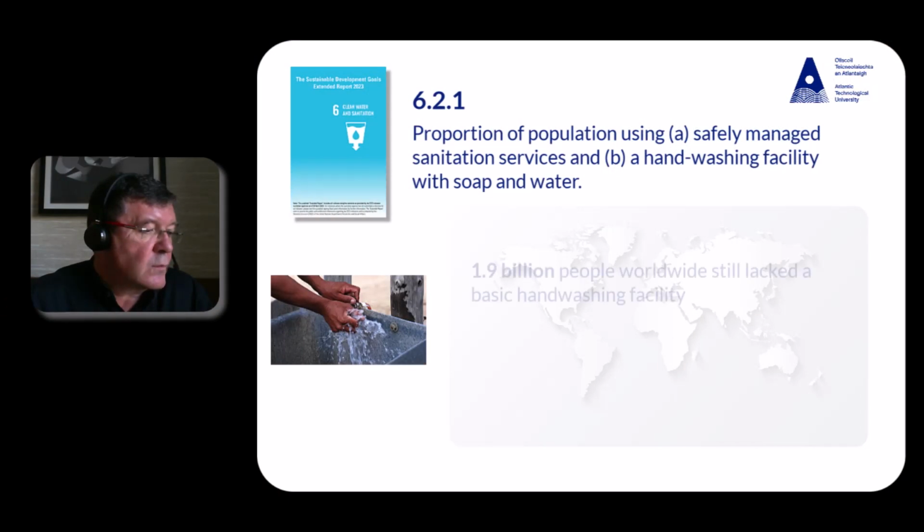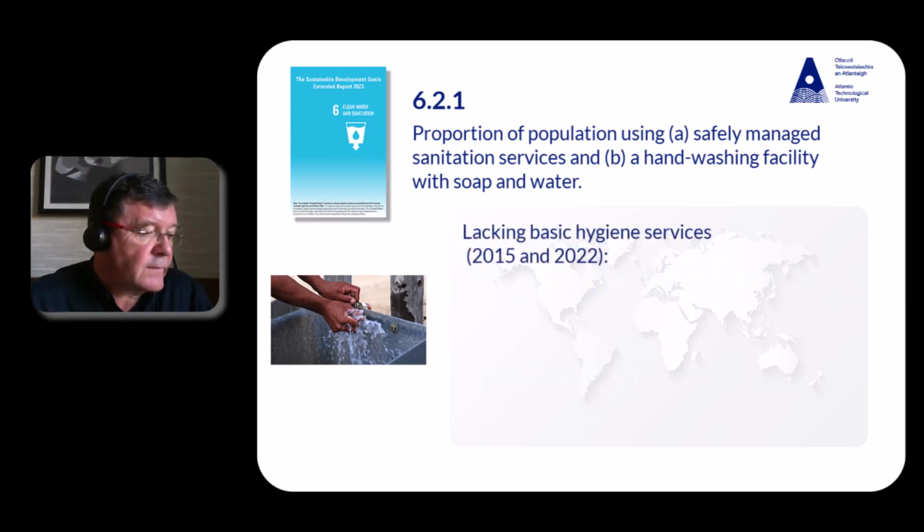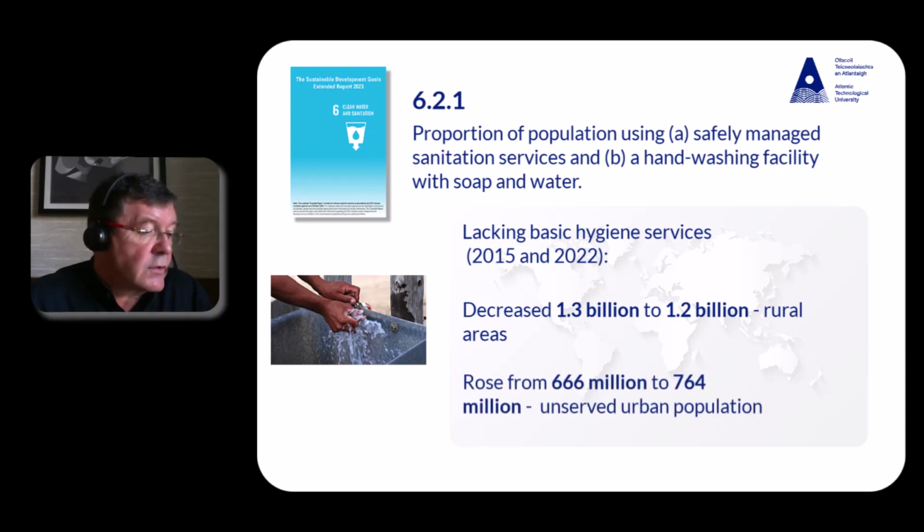But despite progress, 1.9 billion people worldwide still lacked a basic hand washing facility with soap and water at home, including 653 million with no hand washing facilities at all. Between 2015 and 2022, the rural population lacking basic hygiene services decreased from 1.3 to 1.2 billion in rural areas, but the unserved urban population rose from 666 million to 764 million.